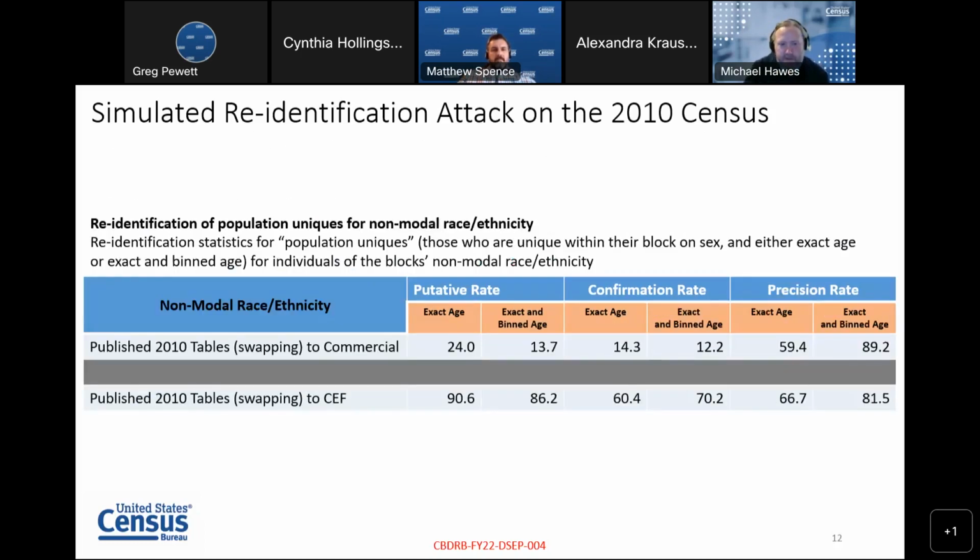And then delving a little bit deeper into population uniques, we're looking on this slide at population uniques who are of a different race than the modal or most common race within their block. And again, you see very high rates of precision here, 89% and 82% against the commercial data and the CEF. So the re-identification statistics that we were seeing in this simulated attack were very alarming.